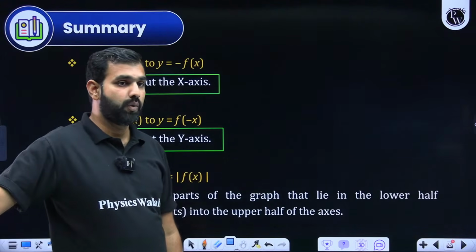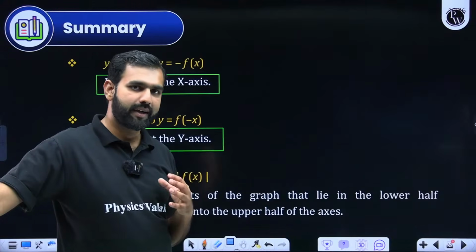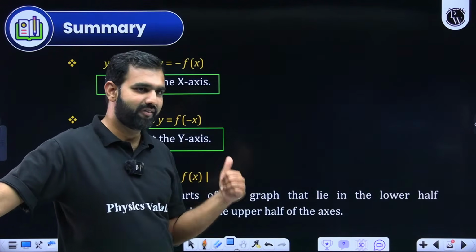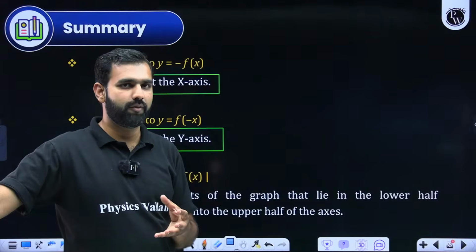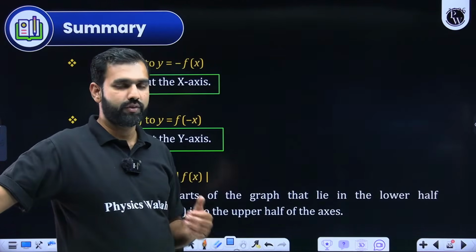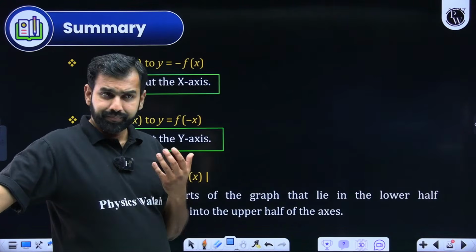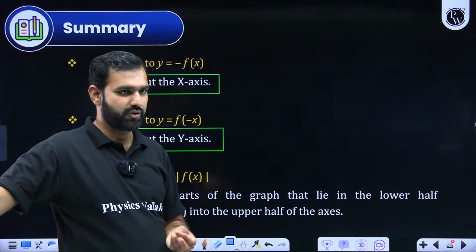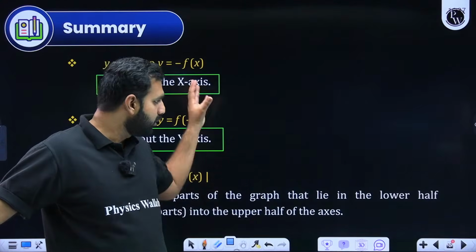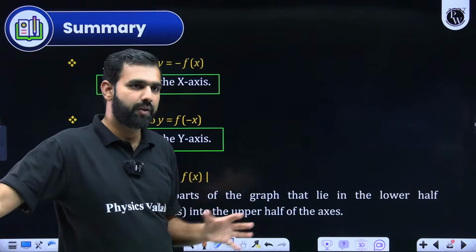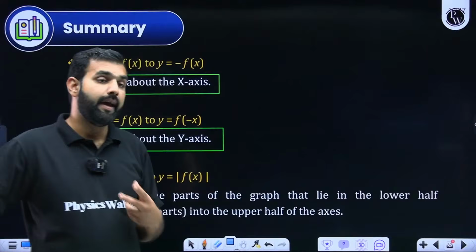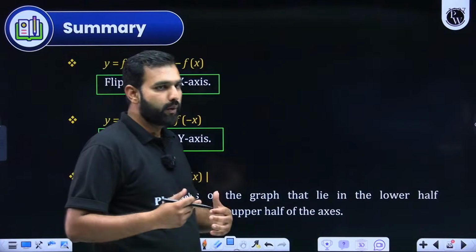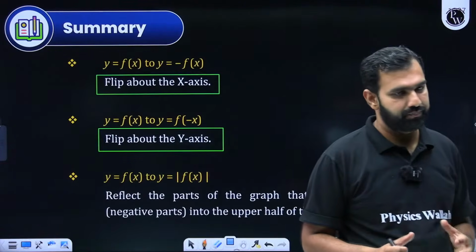Sir, what all topics will we be doing? Today, we'll be doing calculus, entire calculus. We have started with functions. The theoretical part we'll do first: functions, then LCD, then derivatives, indefinite integration, definite integration, area under curve, and differential equations. So entire calculus we'll be doing today. First, we'll cover the theory in a very quick manner, the important concepts which are to be highlighted, and then we'll consolidate them with a lot of previous year's questions. Are we clear on this?